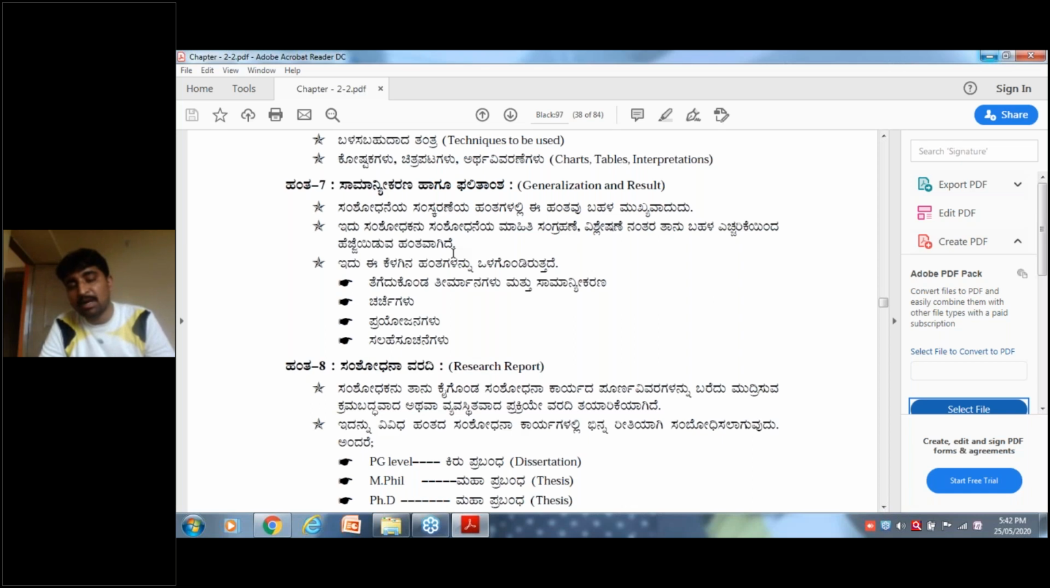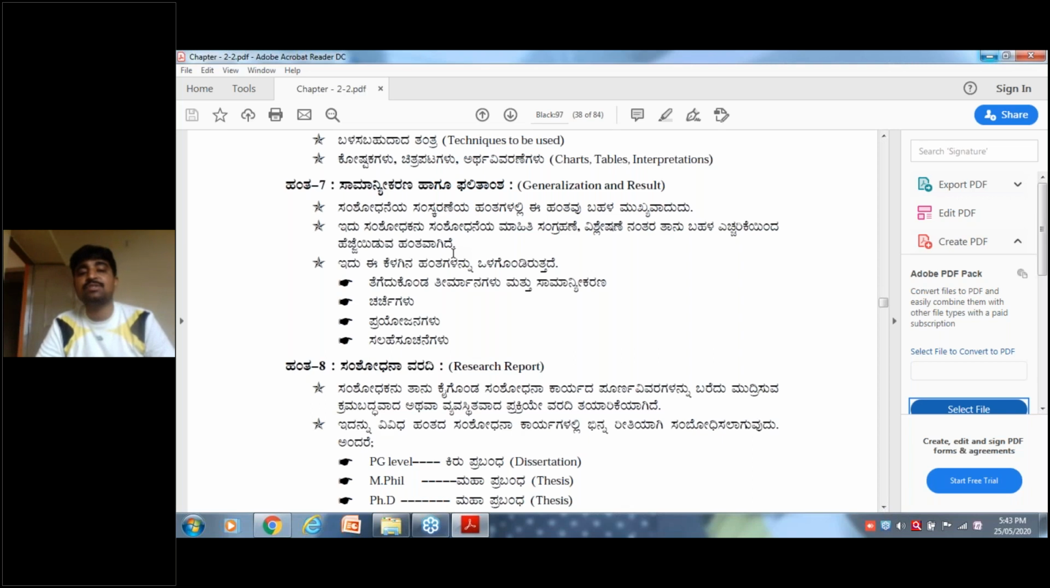Based on the analysis, on the charts, tables, and graphical representations, based on that data, I am going to tell that COVID-19 has made an impact on human life, basically on food, shelter, and economic condition. Like that, you are going to make conclusions. That itself is called generalization and result.